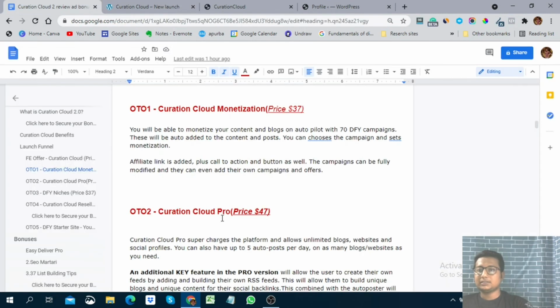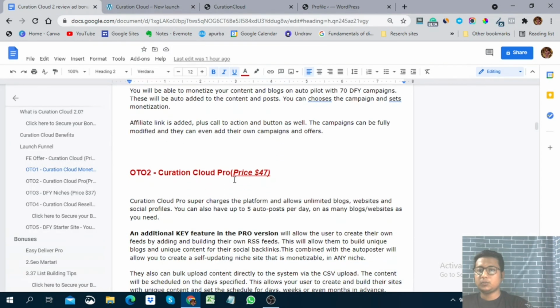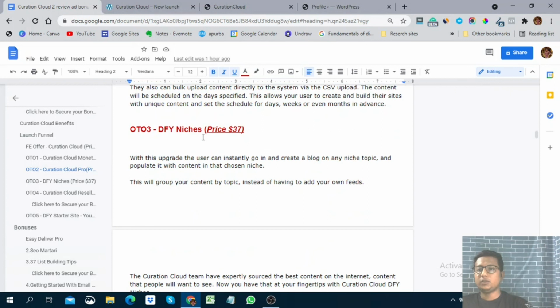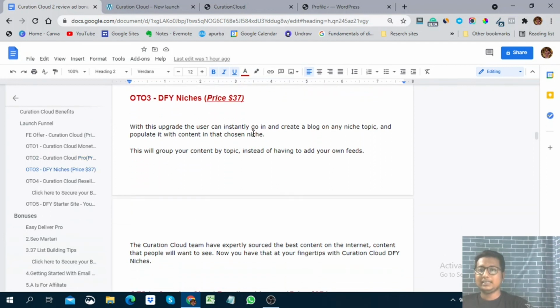Let's see the next one, which is Curation Cloud Pro, at $47. Curation Cloud Pro supercharges the platform and allows unlimited blog, website and social profiles. You can also have up to 5 auto posts per day on as many blogs and websites as you need. Next one is Done For You Niches, which is $37 only. With these upgrades, users can instantly go in and create a blog on any niche topic and populate it with content in that chosen niche.